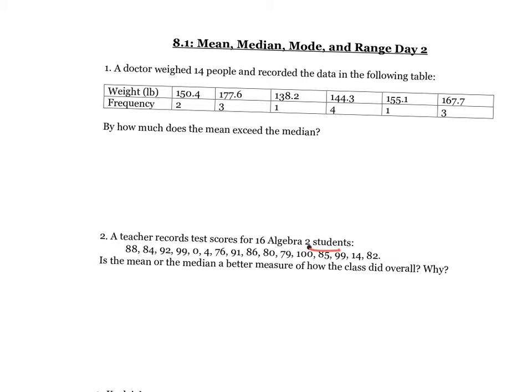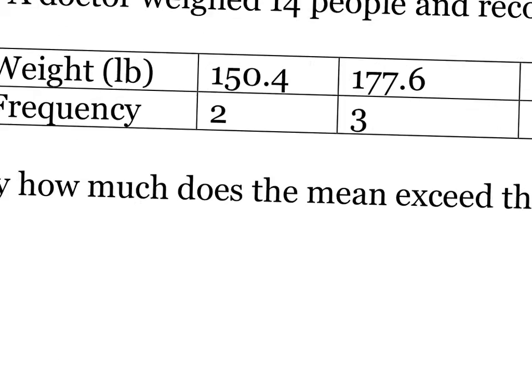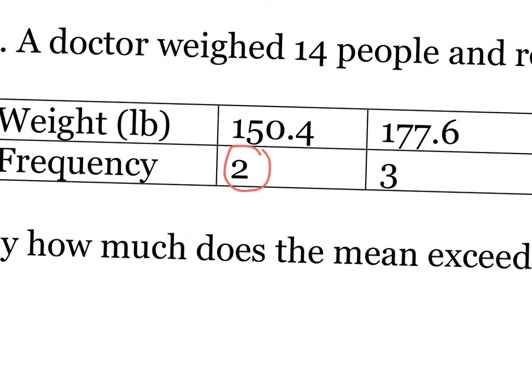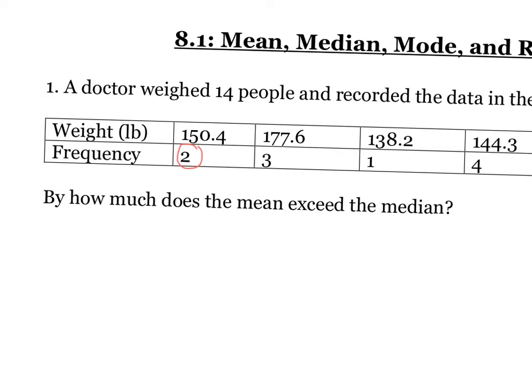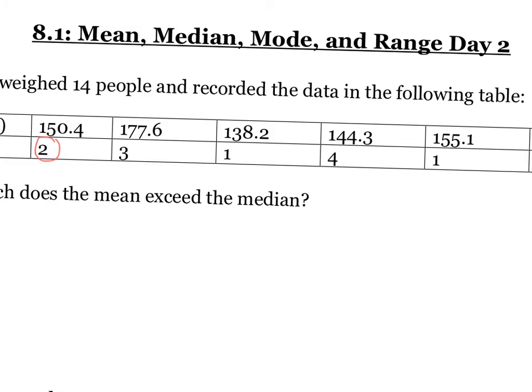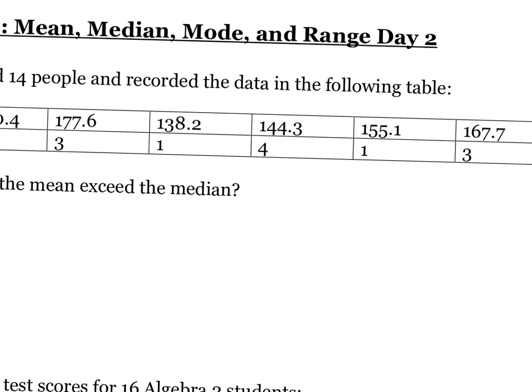So first problem is a table. What's different about a table is it's given weight and frequency. Frequency means number of times. So there were two people who had a weight of 150.4. When you look at this chart, the frequency tells you how often it's occurring. There were three people that weighed 177.6, one person that weighed 138.2, four that weighed 144.3, and so on.